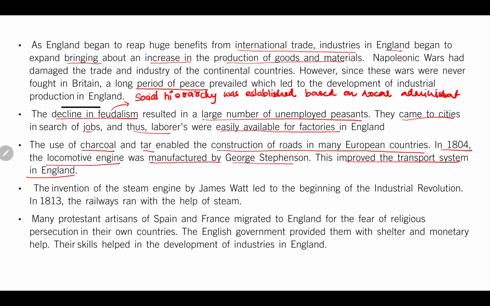This locomotive engine started to give an improved transport system in England. So many things like road connectivity were done in a very good way, so transportation of goods and materials became very easy. The invention of the steam engine by James Watt led to the beginning of the industrial revolution in 1813.